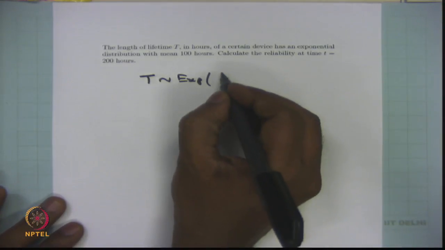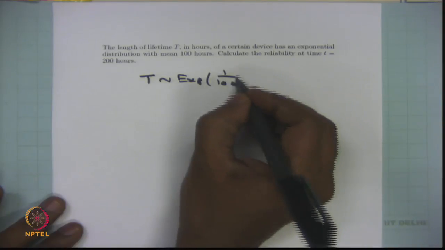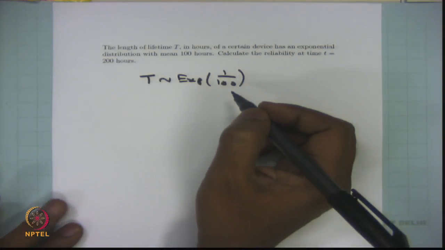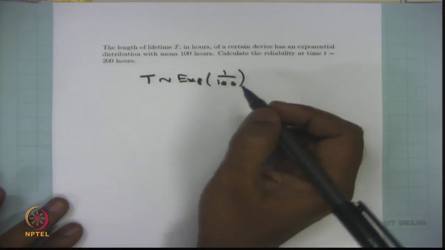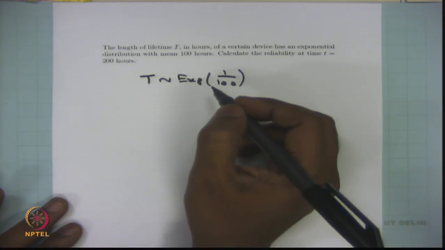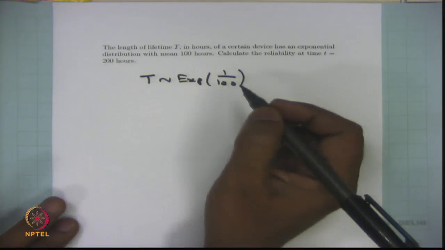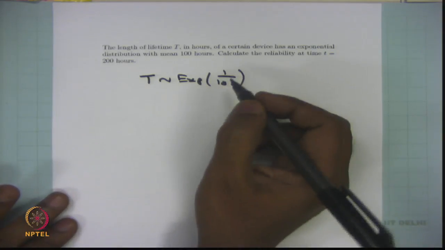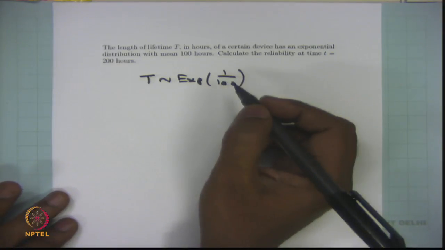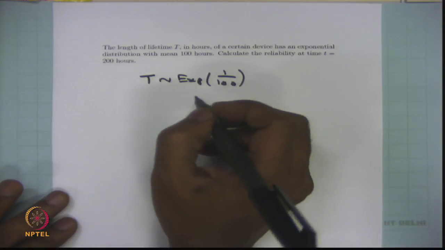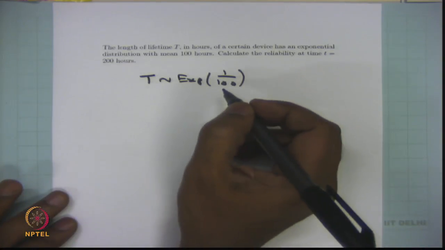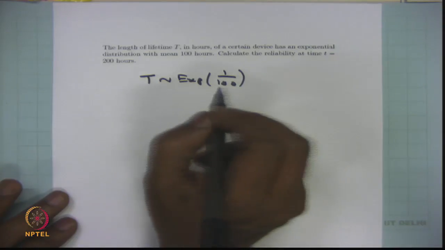Therefore, the parameter is going to be 1 divided by 100, because the unit of the random variable T is hours. The mean and the parameter relationship is reciprocal. Therefore, T is exponentially distributed with parameter 1 divided by 100.